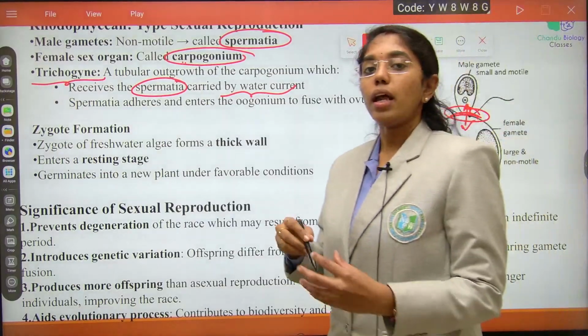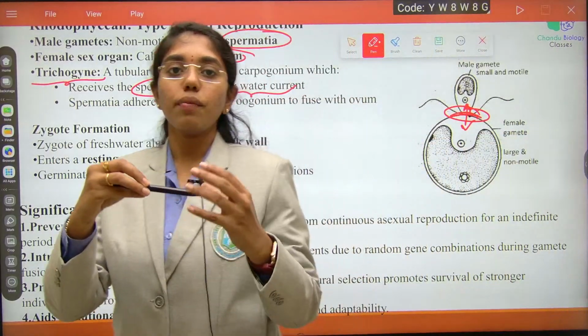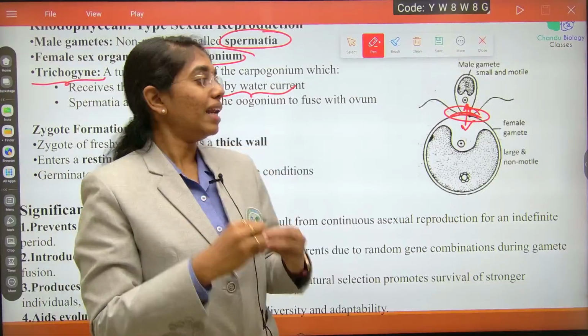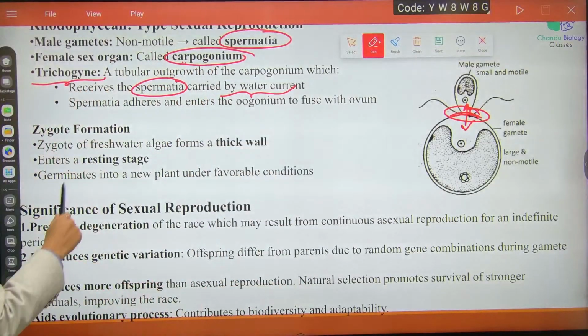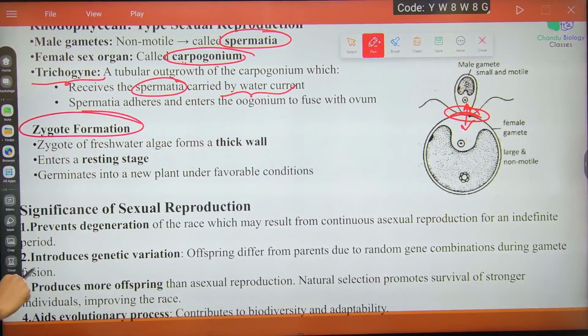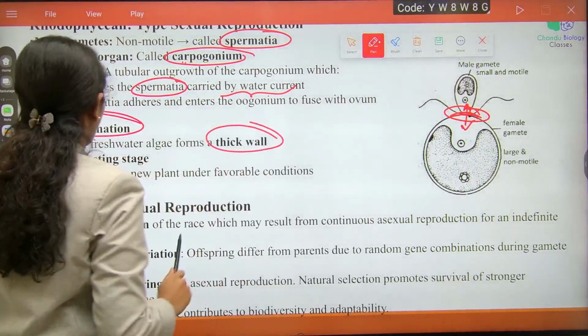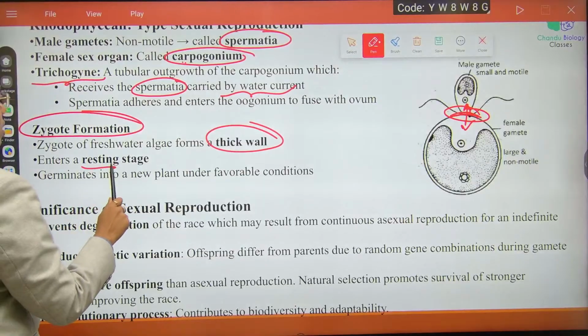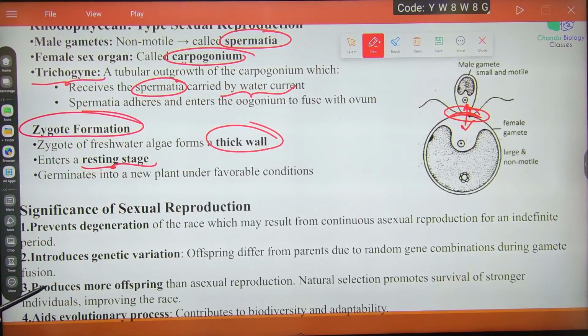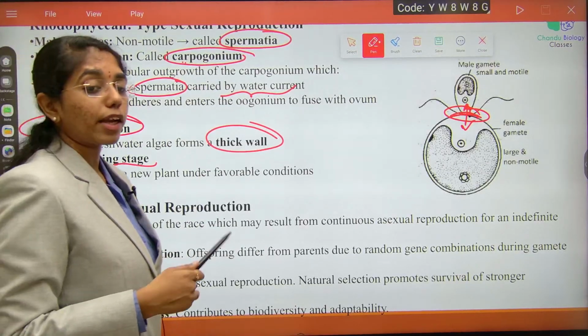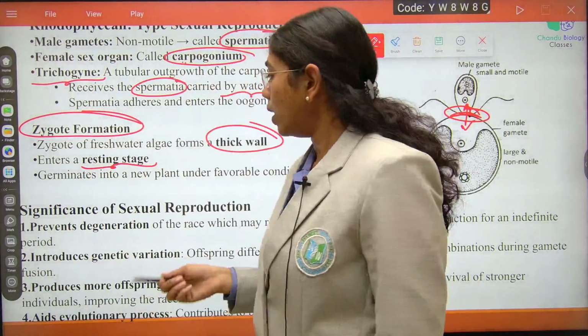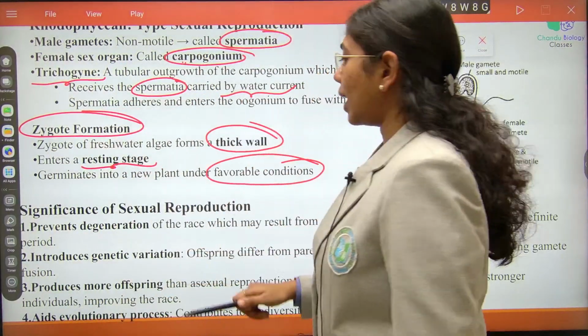Trichogyne, where the male gamete, that is spermatia, will come and fuse with the female gamete. Here, zygote formation. Zygote of the fresh algae will always have a thick wall. This enters a resting stage and then germinates into a new individual. The zygote will germinate into a new individual only during favorable conditions.